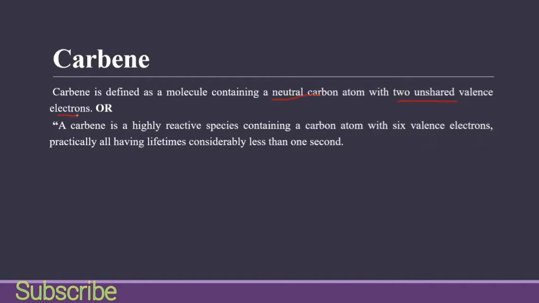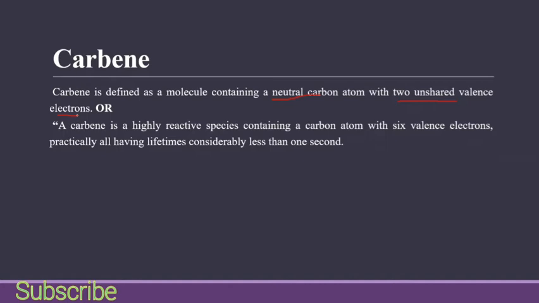Carbocation has the positive charge with three bonded atoms. Carbanion has the negative charge with three bonded atoms and 8 electrons. Carbenes are neutral molecules containing two unshared valence electrons with two bonded atoms.